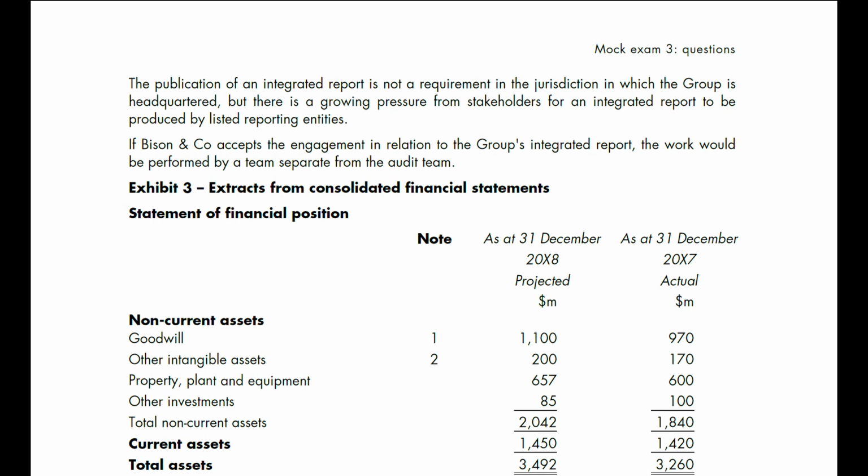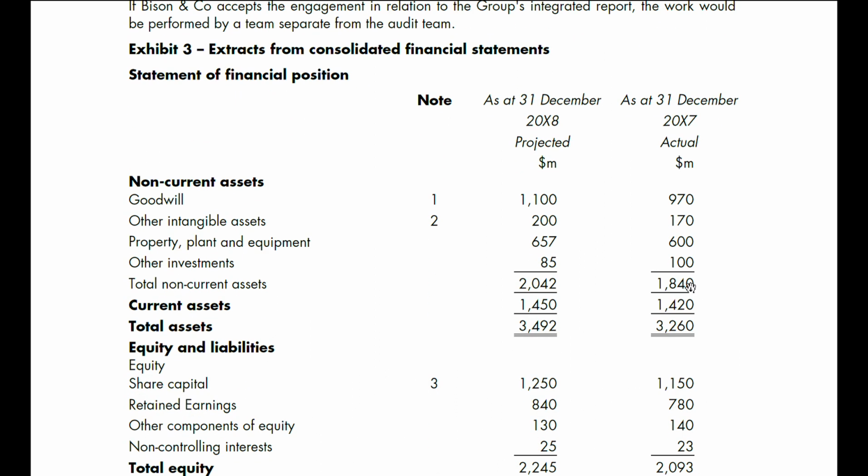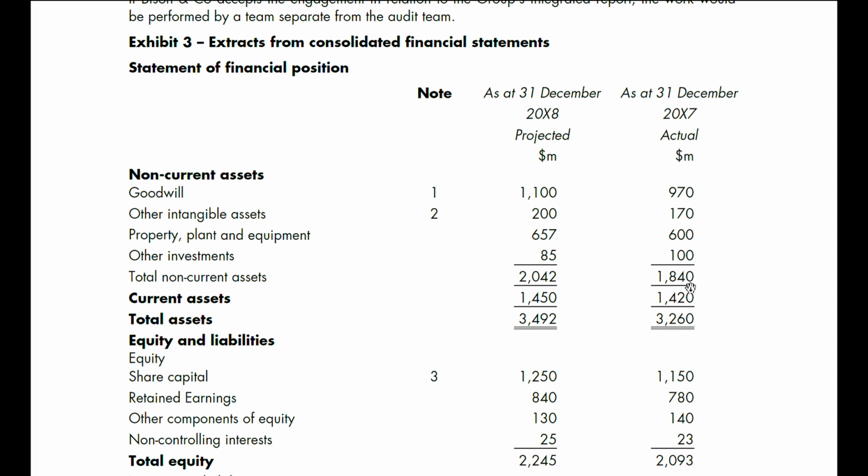Exhibit 3. Extracts from consolidated financial statements. Okay, we have 4 columns. The first column is a listing of items in the statement of financial position. The second column is the note, meaning it refers to some notes of the financial statements, okay?